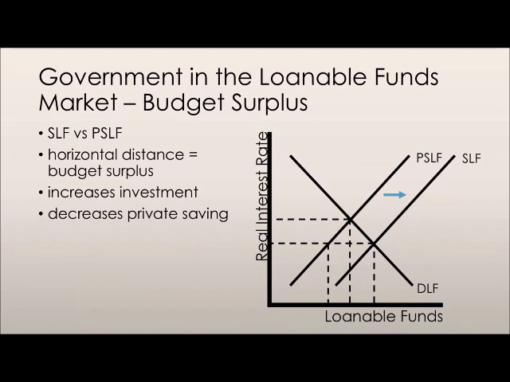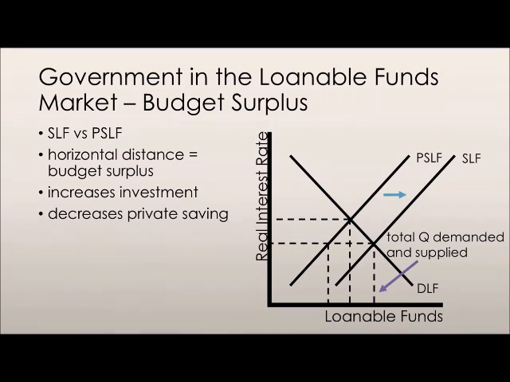So that amount stays as the private supply of loanable funds curve. But we have an increase in the supply of loanable funds curve as a whole because the government has extra money that it can lend out. So the horizontal distance between these two curves is what is known as the budget surplus. That's by how much it actually increases. Now the effects of this are as follows. The total quantity demanded and supplied of loanable funds increases because we have a decrease in the interest rate.